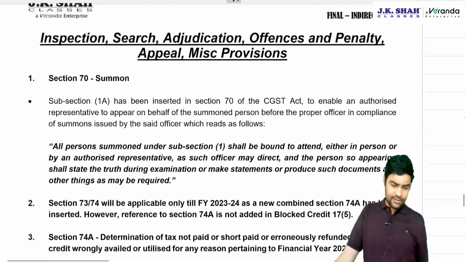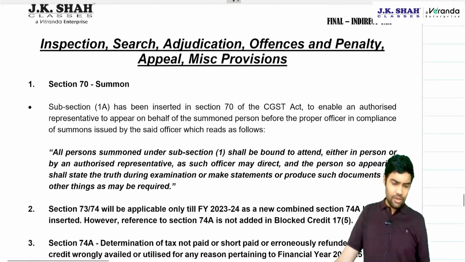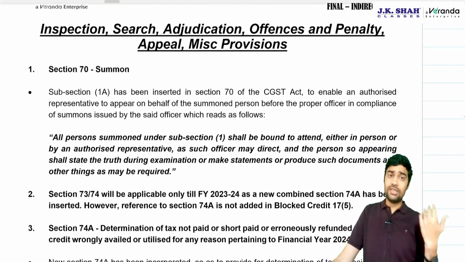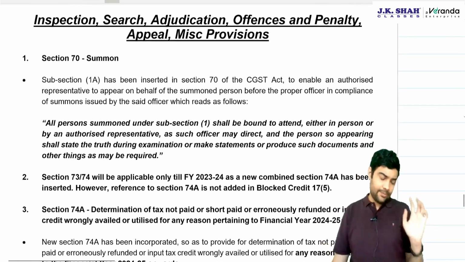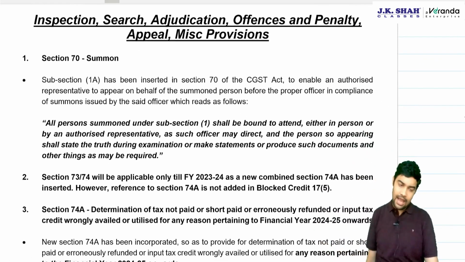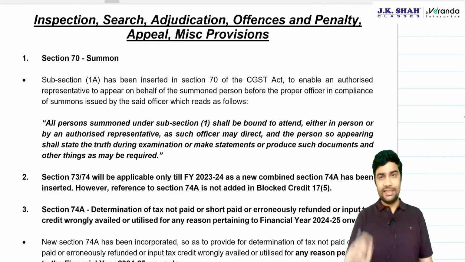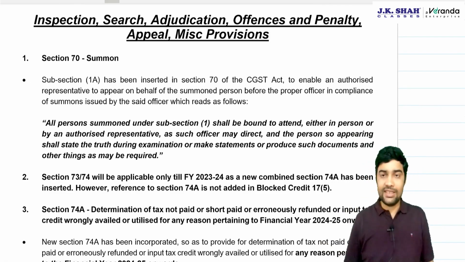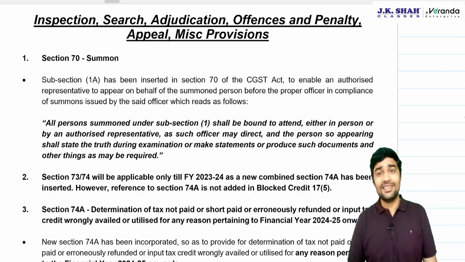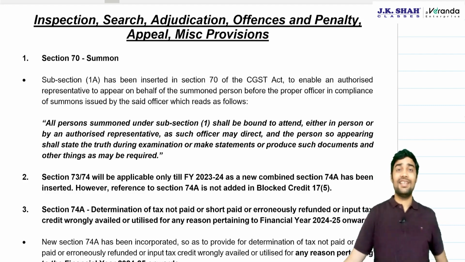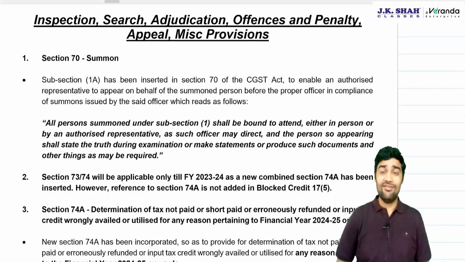Okay. Another small point, Section 70, because after that we come to another topic. Summons. What is a summon? It is calling the person to be present so that he can provide the evidence in person.